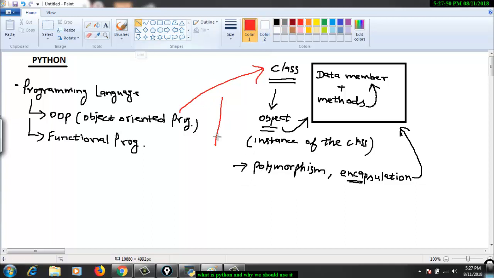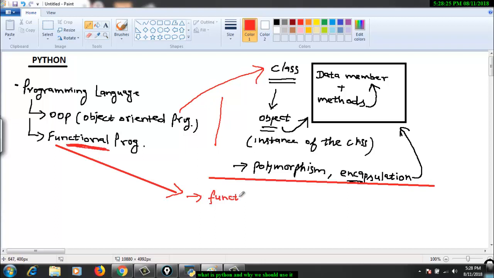Now if we go to functional programming, let's understand how it is different from object oriented programming. The first statement I make is that functions in functional programming are treated as objects.